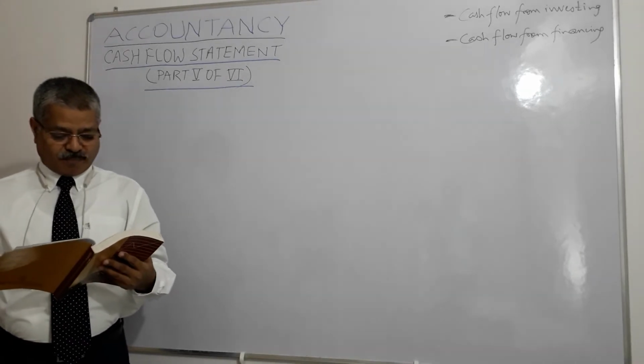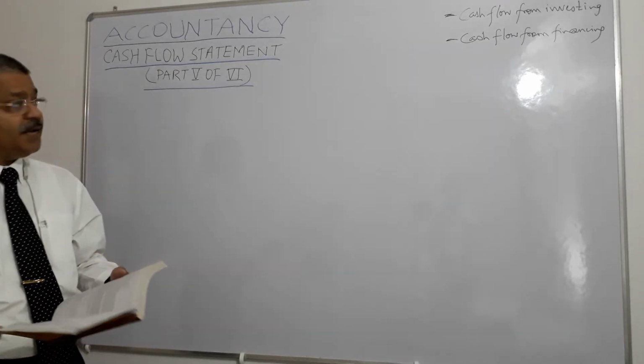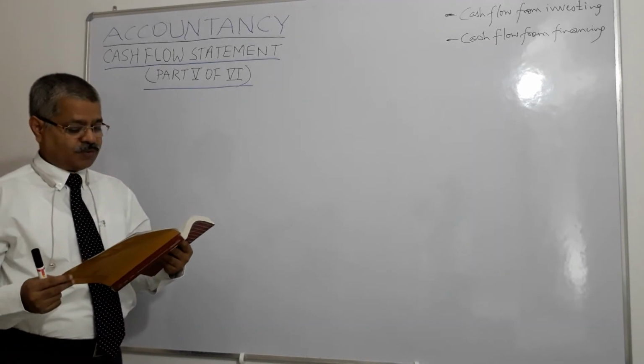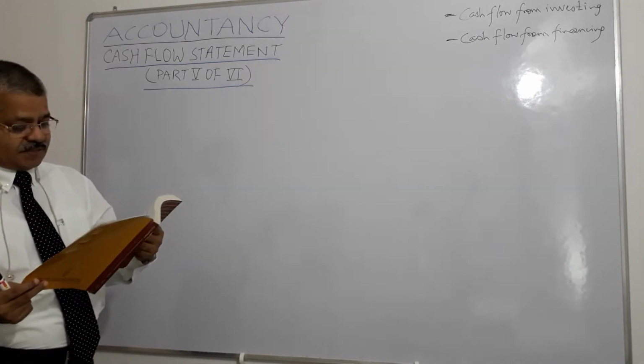Ascertainment of cash flow from investing activities. The details of items leading to inflows and outflows from investing and financing activities have already been discussed, right?